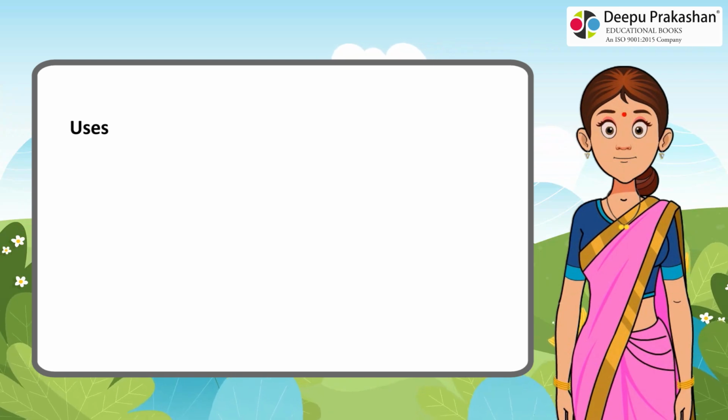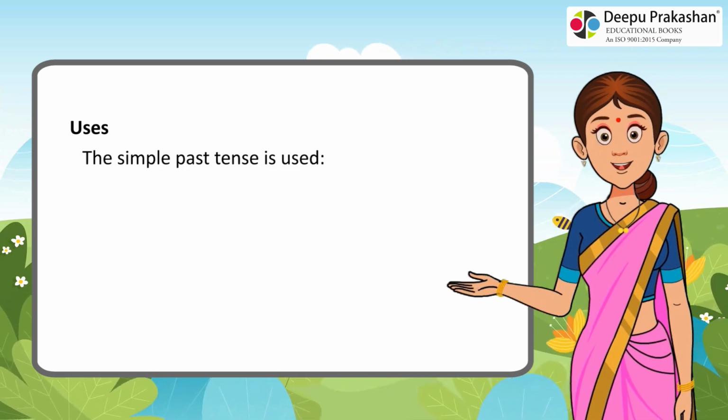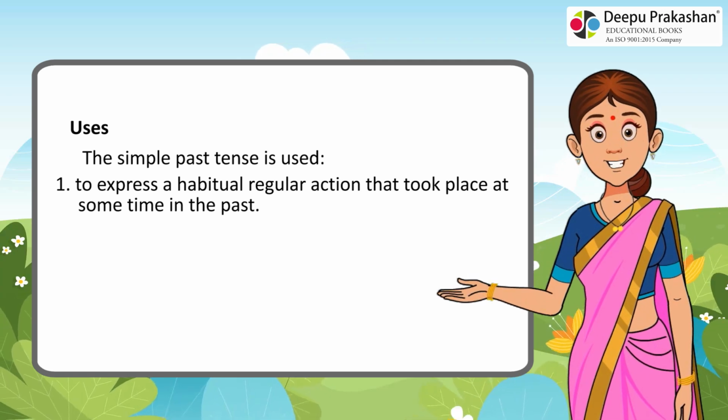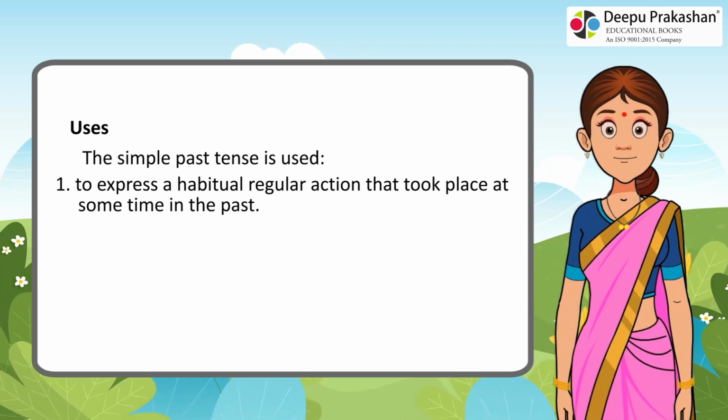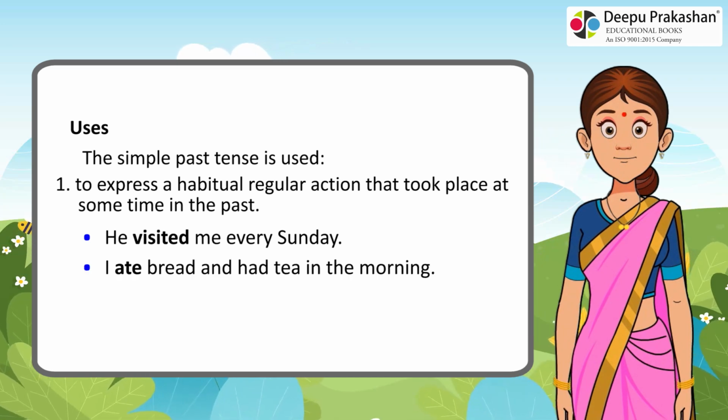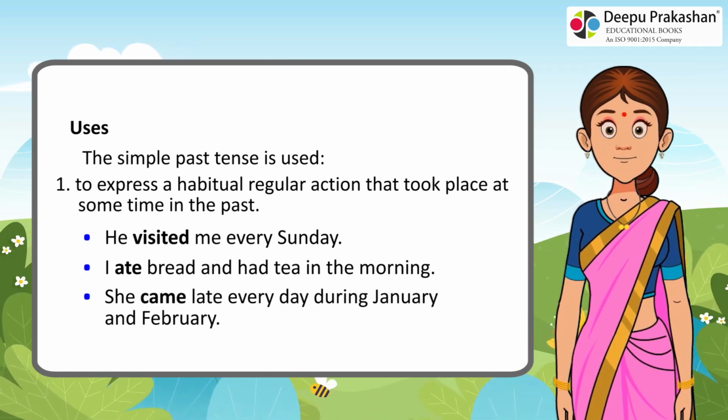Uses. The simple past tense is used 1. To express a habitual regular action that took place at some time in the past. He visited me every Sunday. I ate bread and had tea in the morning. She came late every day during January and February.